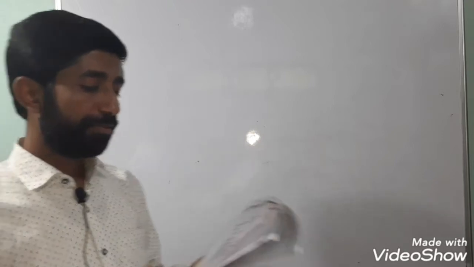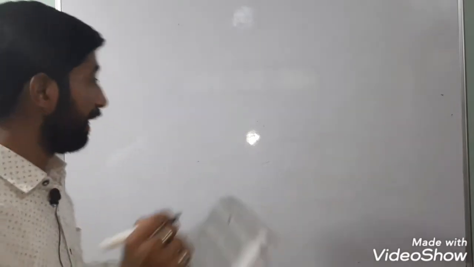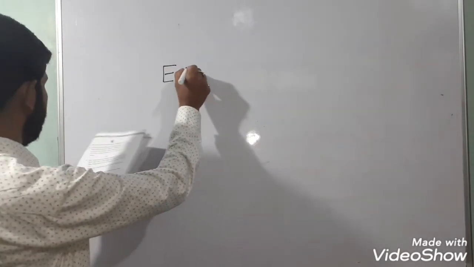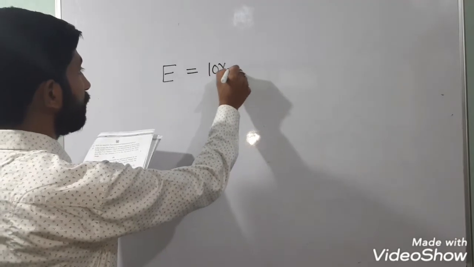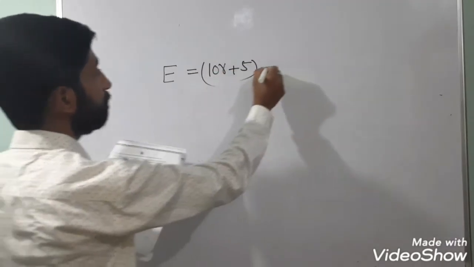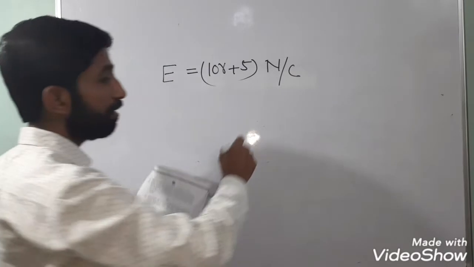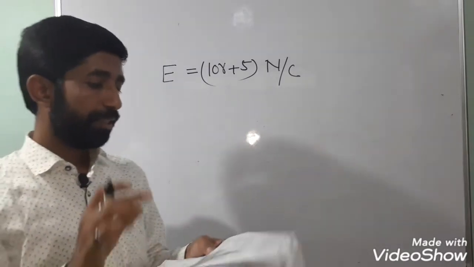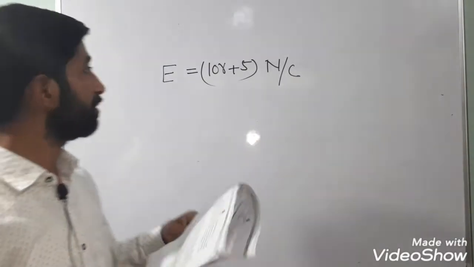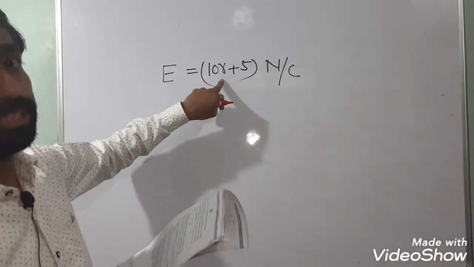The magnitude of electric field in a region varies with distance r as E equal to 10r plus 5 Newton per Coulomb. This is the electric field in a particular region which varies as a function of distance.